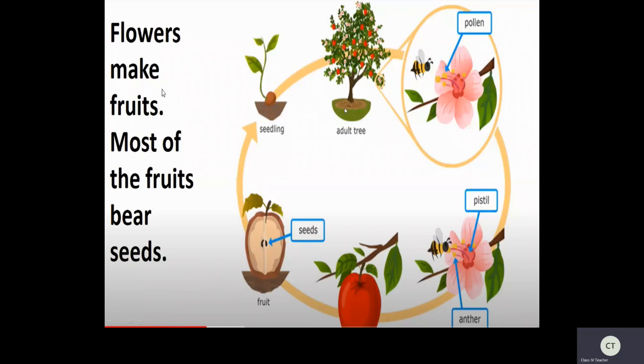This will transform into an adult plant, that is, a matured one. Slowly it bears flowers, and these flowers after a few transformations will change into fruit. Again this fruit consists of seeds. Yes, fruits bear the seeds, right? So these seeds again, if you sow them in the soil, will form a new plant. Isn't it interesting, children? Yes, this is the life cycle of a plant.